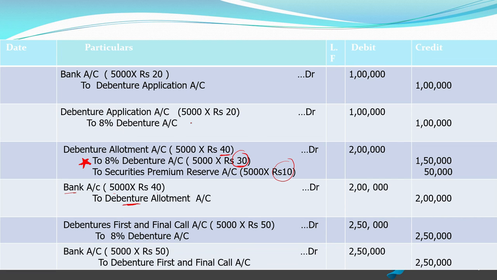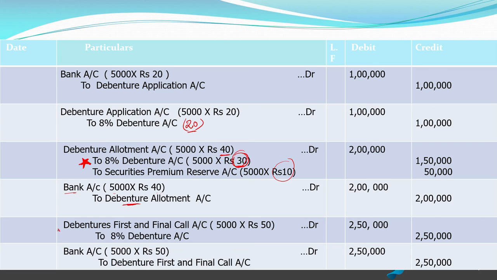For debenture, always remember we only multiply with the face value of debenture. Here the application face value was rupees 20, so we multiplied with 20 rupees. Again, at the time of allotment, for debenture account, we have multiplied with the face value. Wherever you write debenture account, remember that it should be only with the face value of debenture.